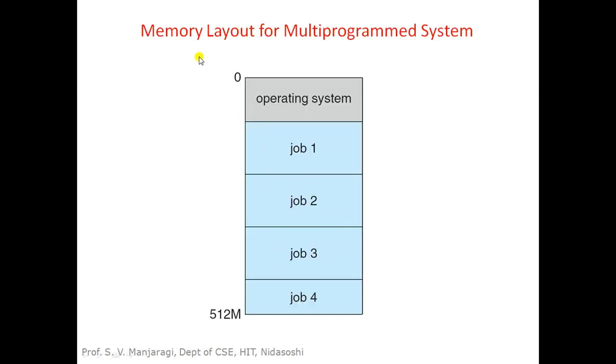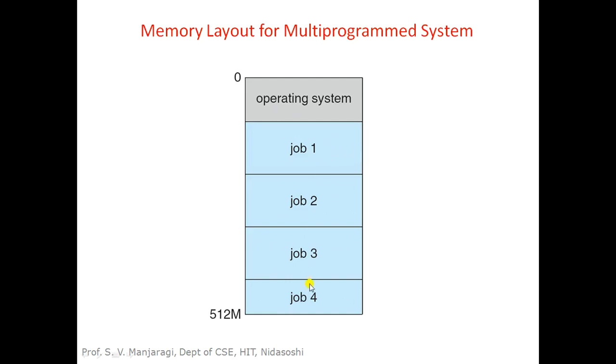Now let us look at the memory layout for multi-program systems. As we can see in the diagram, the size of the memory is 512 megabytes, and the starting address of the memory is 0. At the beginning, the operating system program is loaded into memory, and after that we can load multiple programs or jobs into the main memory. In this diagram we can find 4 jobs loaded into memory along with the operating system. It means it is possible to execute these 4 jobs simultaneously in a multi-program system.